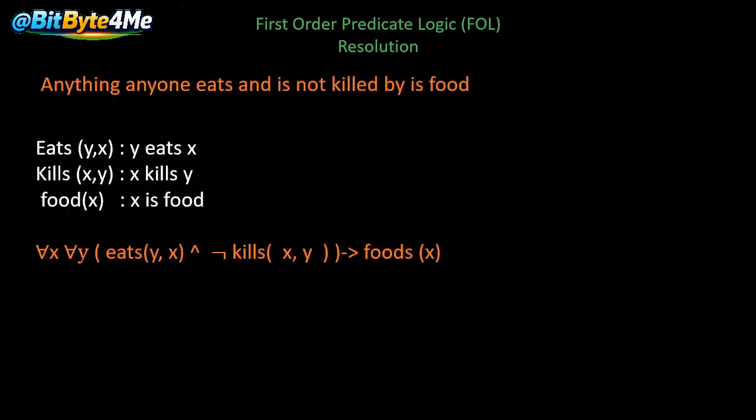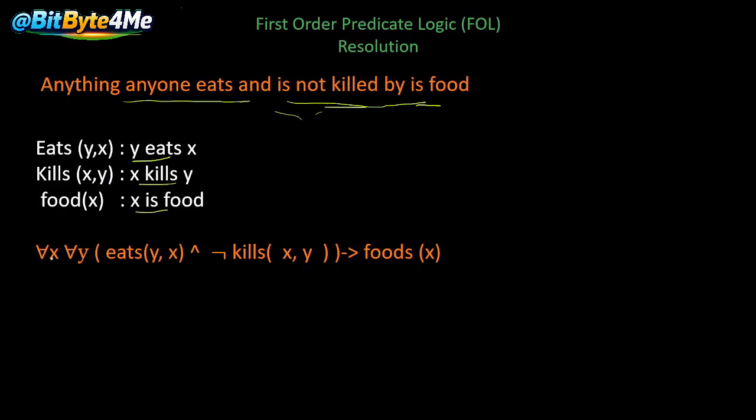Next is anything anyone eats and is not killed by is food. We take eats(Y, X) as Y eats X, kills(X, Y) as X kills Y, and food(X) as X is food.